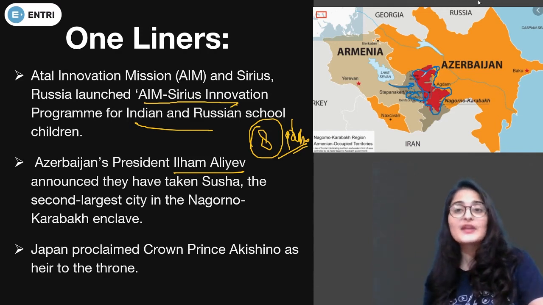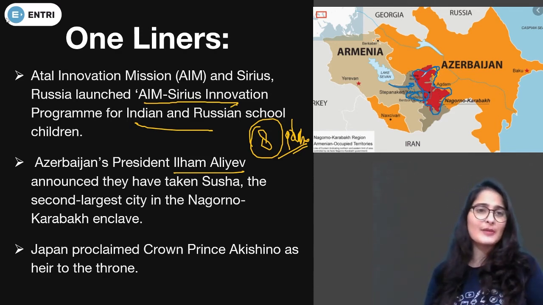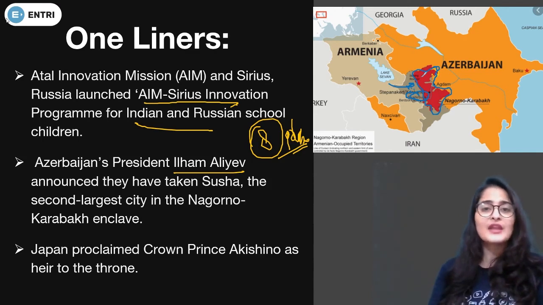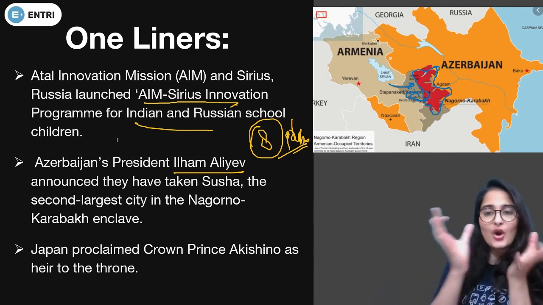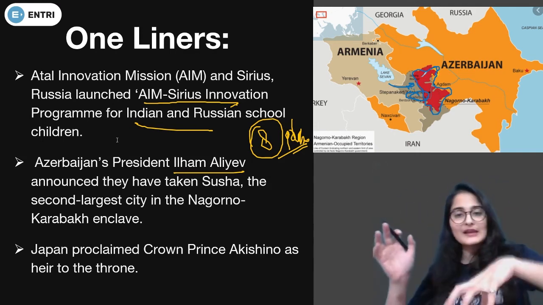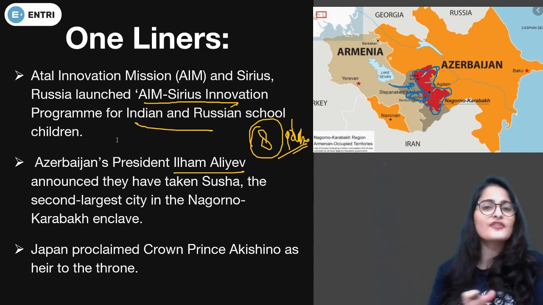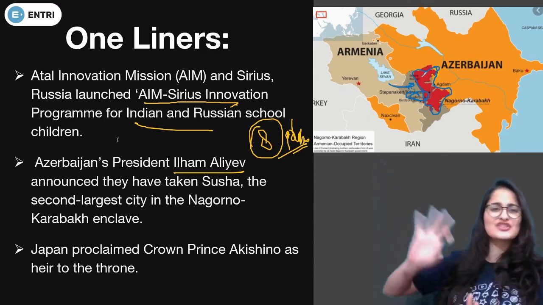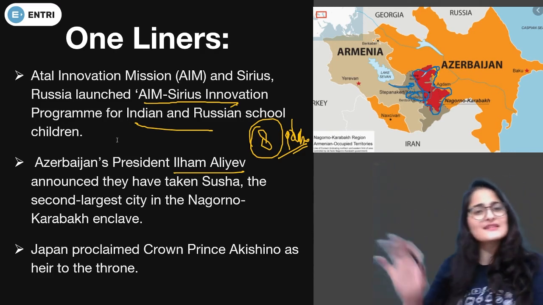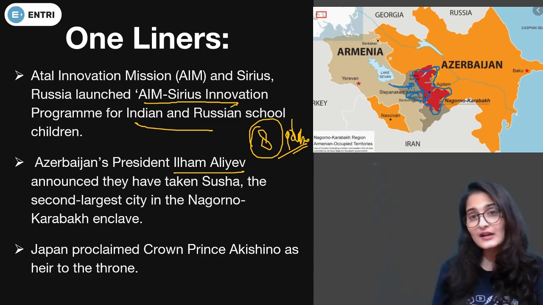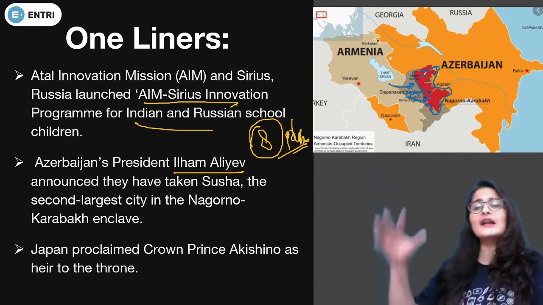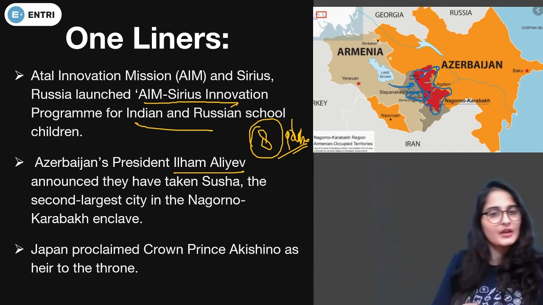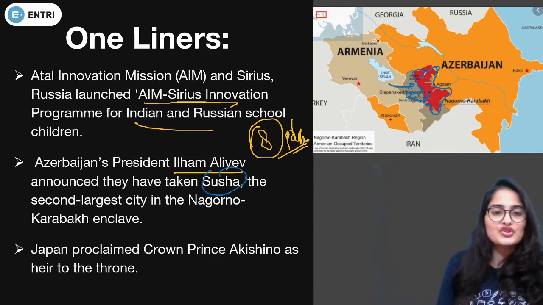Now this whole issue between Armenia and Azerbaijan is basically about this landlocked area in the middle, and both of them want it. This conflict happened from the 1980s to around 1994. Since then, this area has been under Armenia. Certain parts are under Armenia, and Azerbaijan wants that part. So it's important to know about Susha, about the Nagorno-Karabakh enclave, and about the countries on the conflict side.